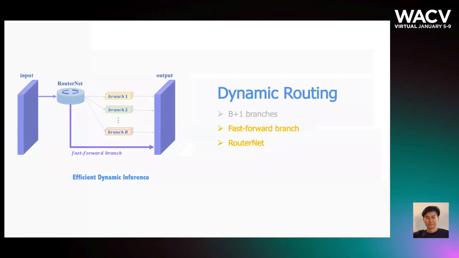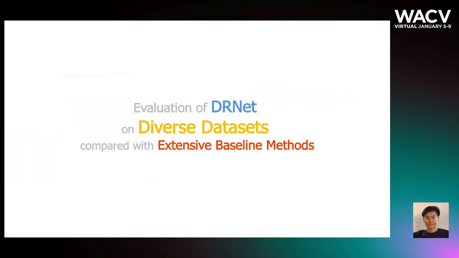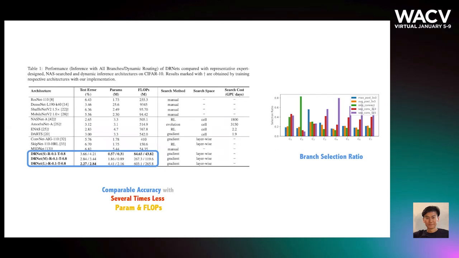We evaluate DRNet on diverse datasets and compare it with extensive baseline models. We summarize the main results in the left table, which shows that DRNet can achieve comparable accuracy with several times less parameter size and FLOPs. The right-hand side is the branch selection ratio of a representative cell, which shows that different inputs indeed require diverse transformations, and DRNet successfully routes inputs to different branches at runtime.